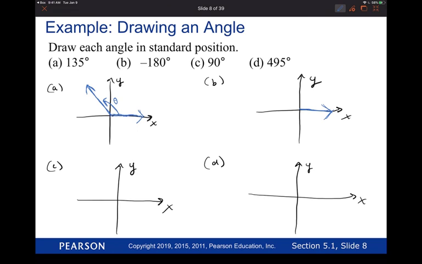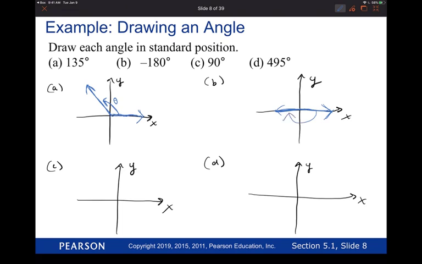So if it's 180 degrees, where's it going? Right now we're at 0. So that means we actually have to go on top, and then clockwise. That's a negative. So 90, 180. Yep, that looks good.